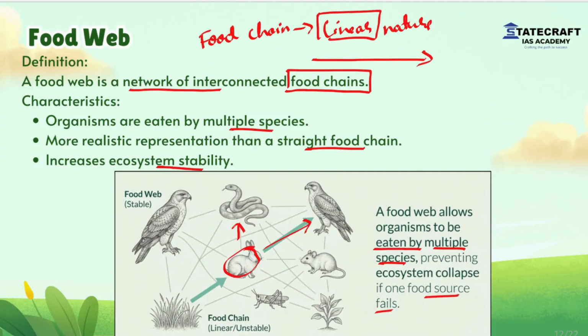That means if the rabbit population diminishes in the ecosystem, the eagle can depend on rat or other food for its survival. Whereas in a food chain, there is only one species, one food item for the eagle, and if the rabbit population reduces, it affects the eagle also. So food web increases the ecosystem stability.